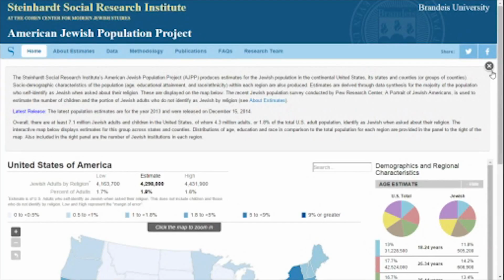Welcome to the second release of the Steinhardt Social Research Institute's American Jewish Population Project interactive website. This site is designed to give Jewish communal leaders around the country easy access to population and demographic estimates for their area. So let's scroll down to the map and see how we can use it.